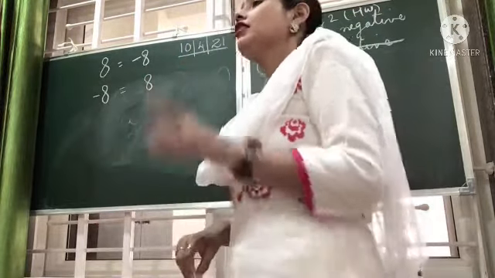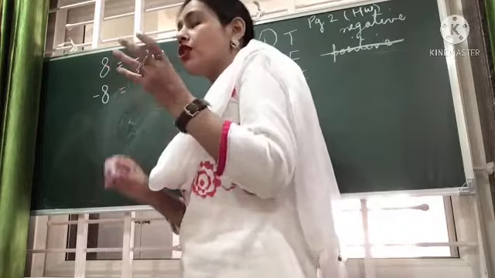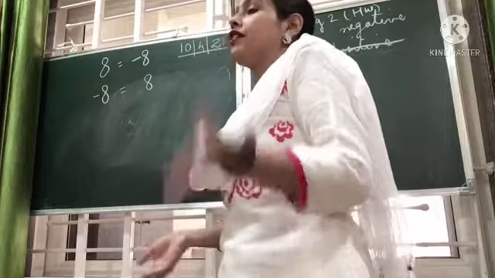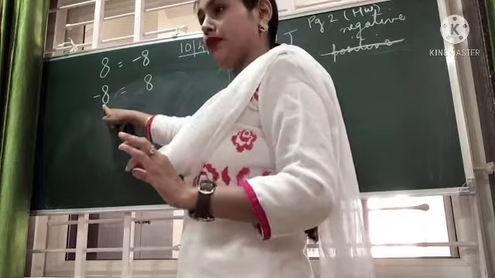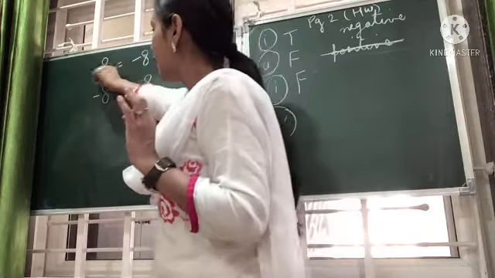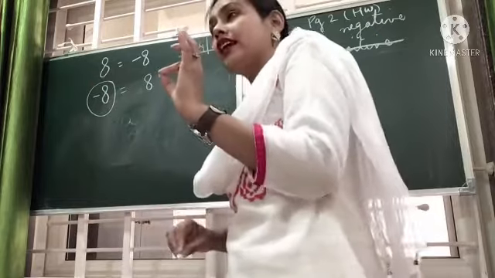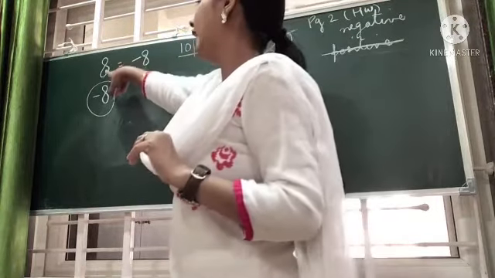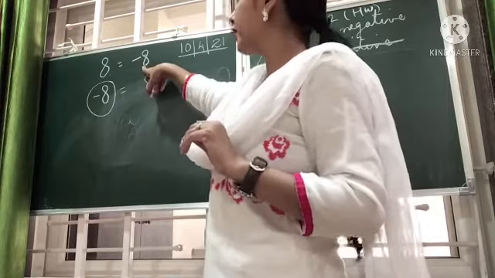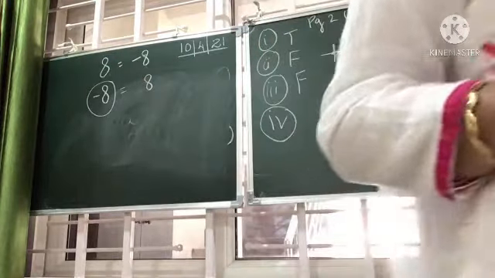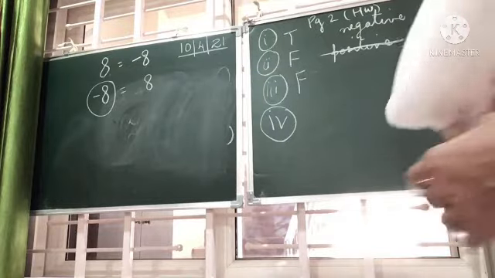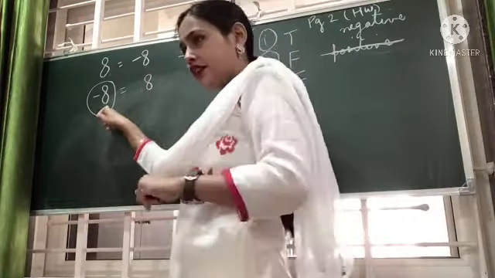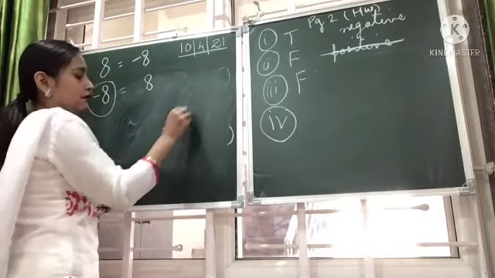Now, what did we study? We studied that the additive inverse of any number is a number which, when we add to it, we should get a 0. That means the negative of a particular number. If any number is given, its negative will be its additive inverse. Okay. So, what will be the additive inverse of -8? Obviously, the negative of it. Negative of it means minus of -8.